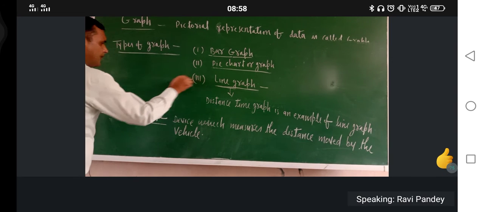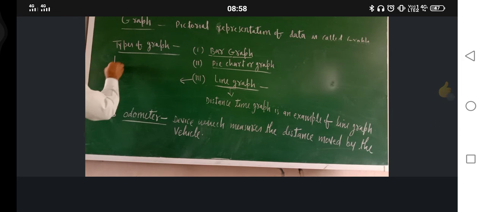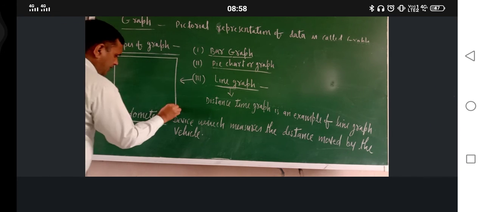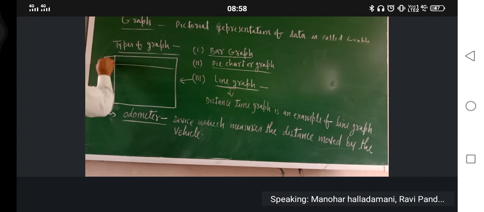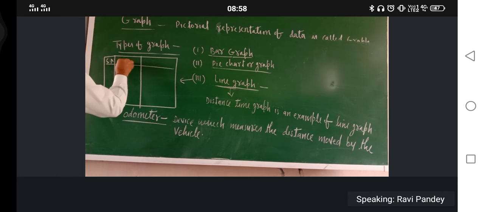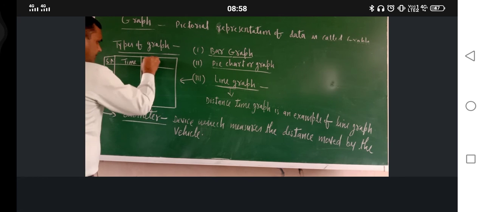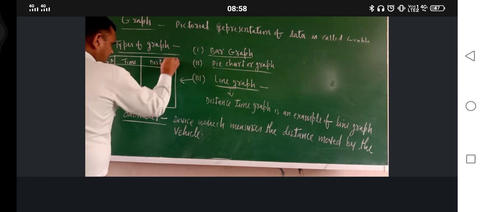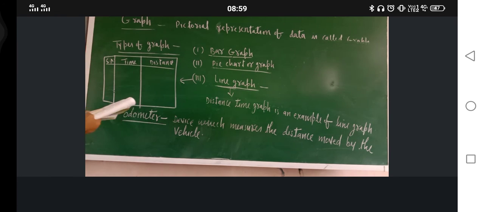Suppose first you make one chart. Just write here serial number. This side write time. This side write distance. Now try to understand.